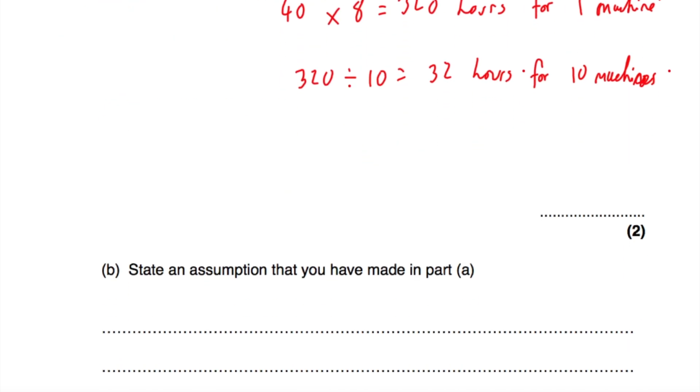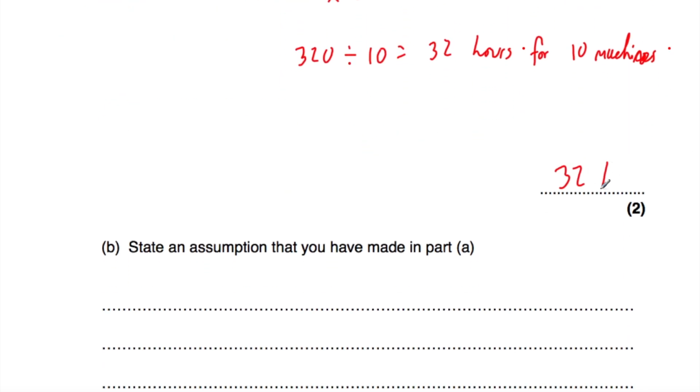Okay, and then if we go on down to part B, so 32 hours. Part B says state an assumption that we've made. Well, that's going to be the fact that all the machines take the same amount of time, where they make pencils at the same rate. So let's explain that.